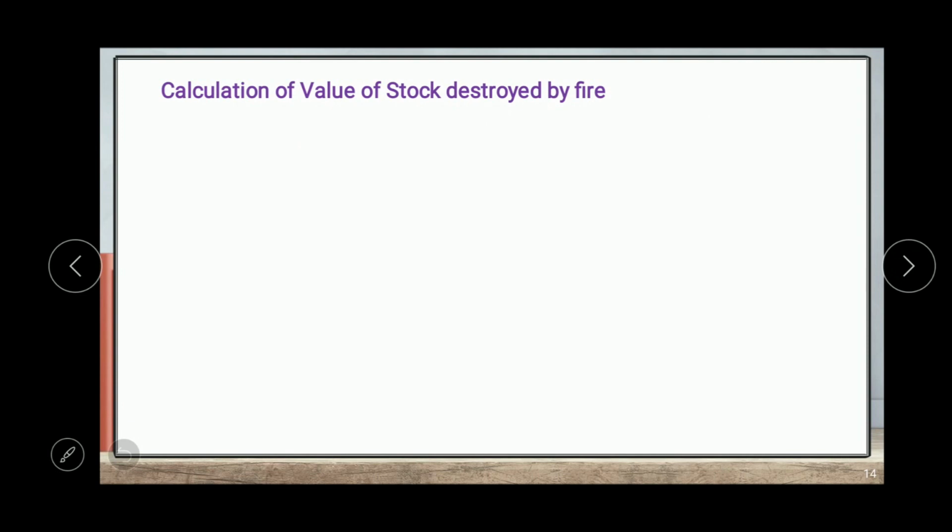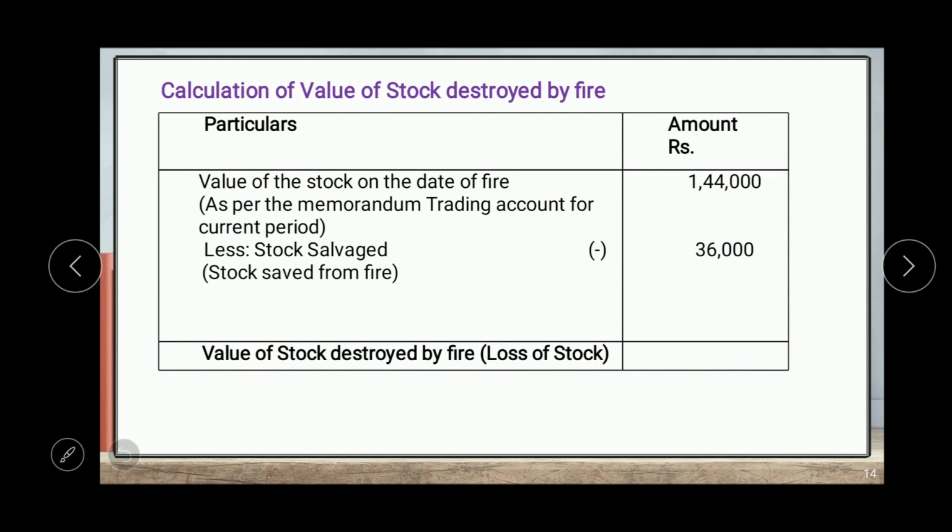Now the next step is calculation of the value of stock destroyed by fire. It will be calculated using the format or statement. The value of stock on the date of fire is 1,44,000, calculated in the memorandum trading account for the current period.